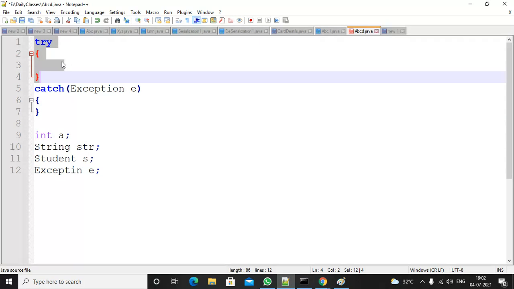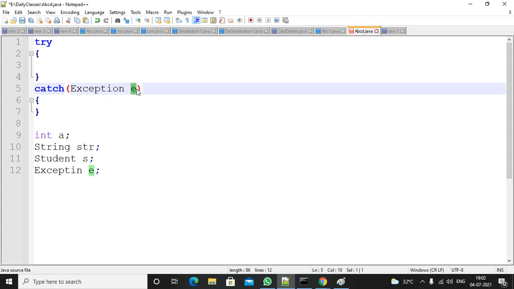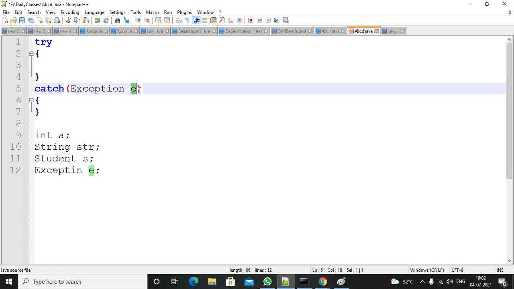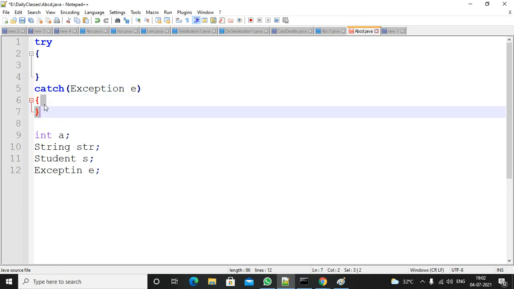If there is an exception as part of the try block, it will collect the exception details. That means the exception name, exception description, exception stack trace. All these details it will collect and make into an object. It will forward that object to this reference. Inside this catch block, using this reference, you can print the exception details, or you can collect all the information of the exception and do something else with those details, right?